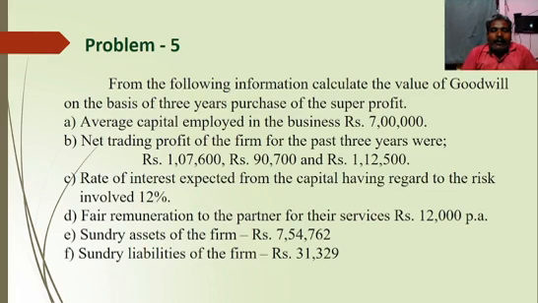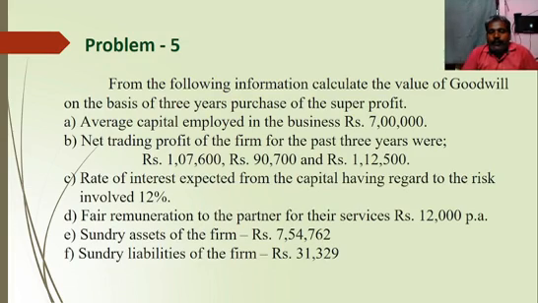Point B: net trading profit of the firm for the past 3 years were rupees 1,07,600, rupees 90,700 and rupees 1,12,500. Point C: rate of interest expected from the capital having regard to the risk involved, 12%.